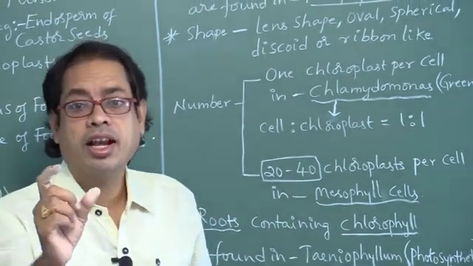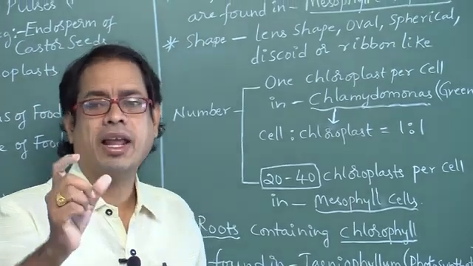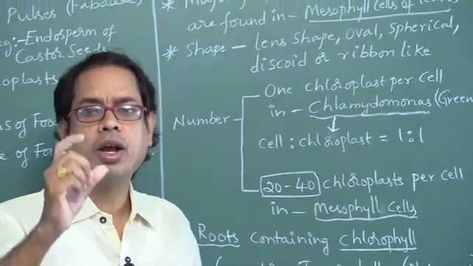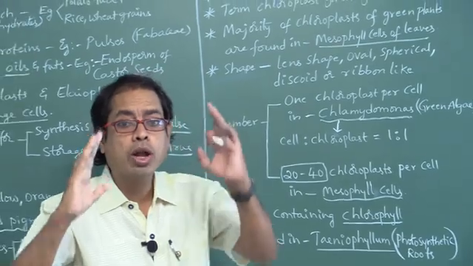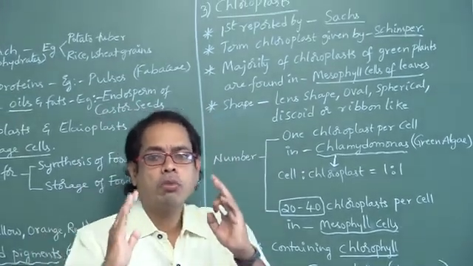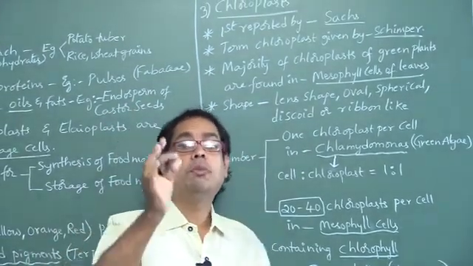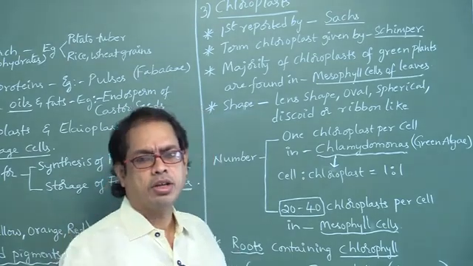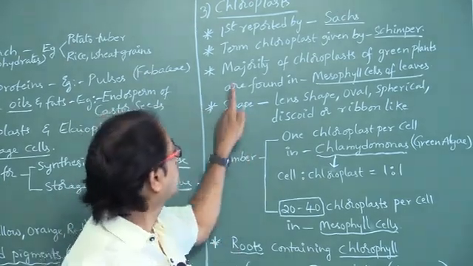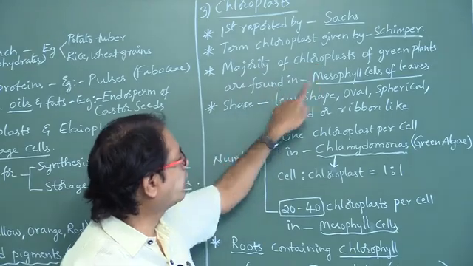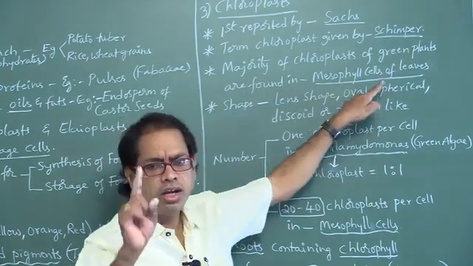Mesophyll cells contain more chloroplasts. Very, very important. So the majority of chloroplasts are found in mesophyll cells of leaves.